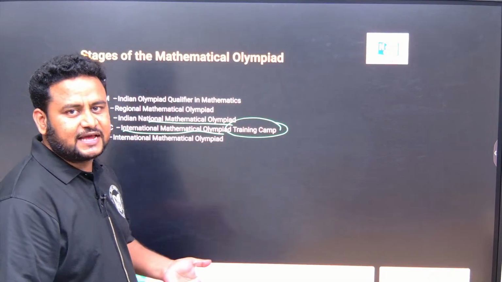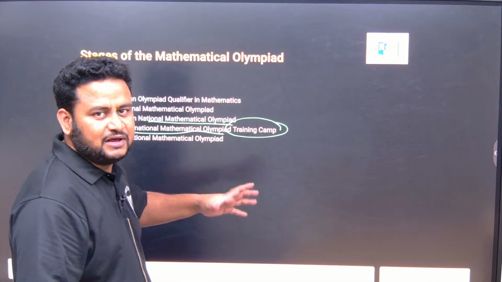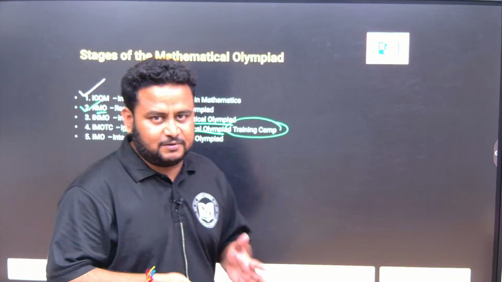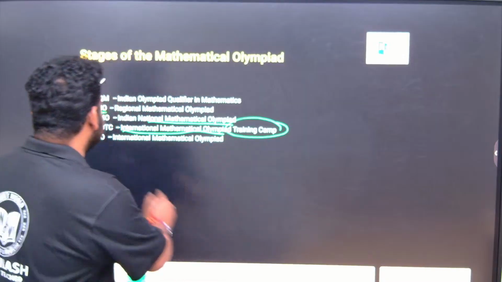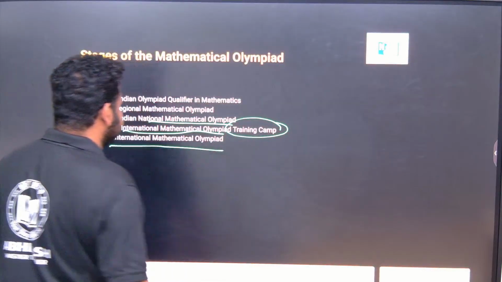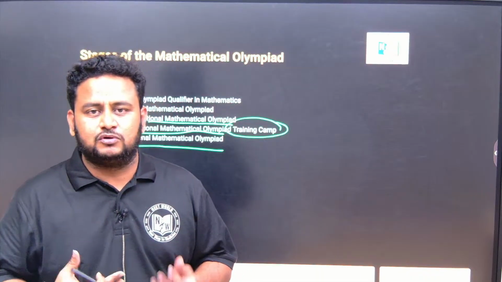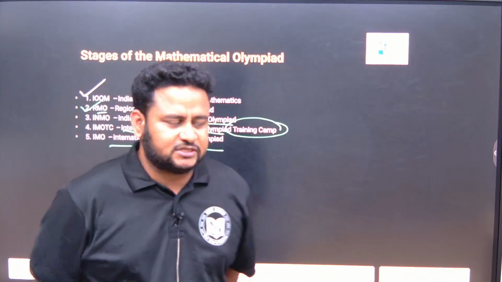After the training camp, those students who are prepared well, or who pass the pre-test, will get a lot of training and many mock tests. They will be allowed to write the International Mathematical Olympiad, which I told you is the pinnacle when it comes to Mathematical Olympiads. So these are the various stages.